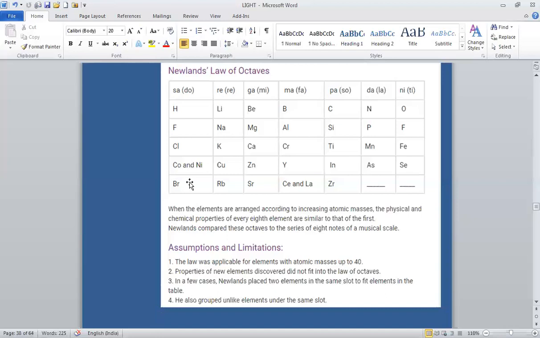Another disadvantage was that in order to fit elements into the table, 2 elements were adjusted in the same slot, as I've told you, the example of cobalt and nickel. Also some unlike elements were put under the same slot. For example, cobalt and nickel are placed in the same column as fluorine, chlorine, and bromine, which have very different properties. Moreover, iron, having similar properties to cobalt and nickel, was placed far away from these elements. So this was also not accepted.